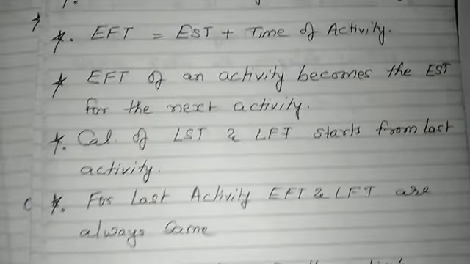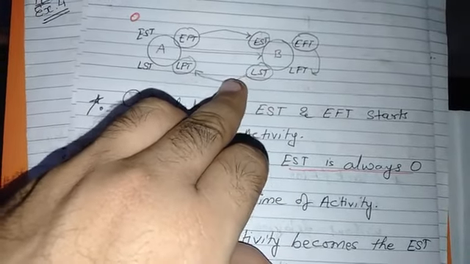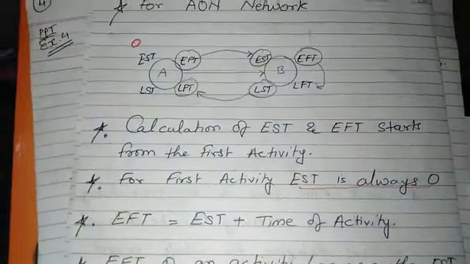Now you have to remember this is a backward pass. Backward pass means we pass from the backward direction and we subtract. Here in the forward pass we were adding the time; here you have to subtract the time. When we do the sum, you will get a clear idea.